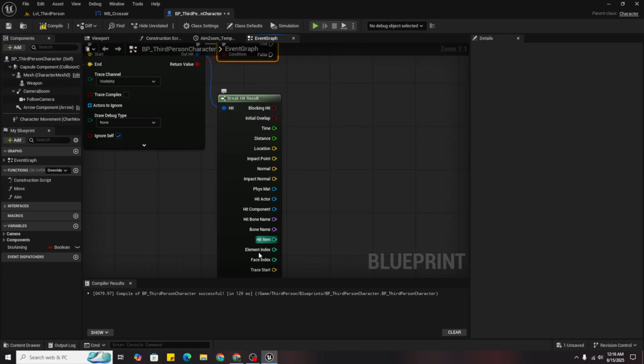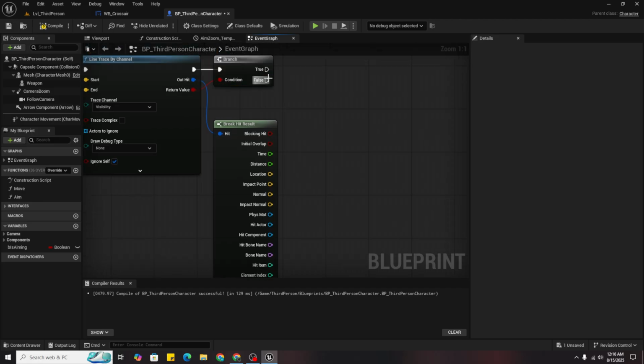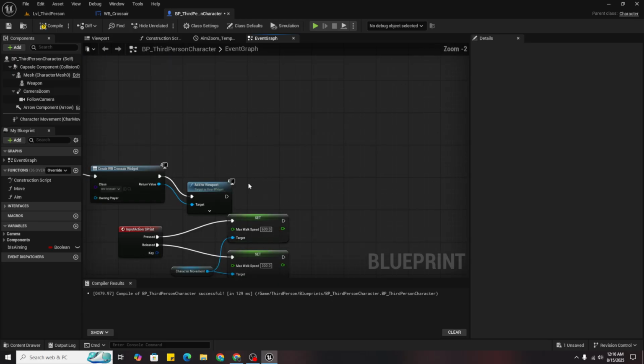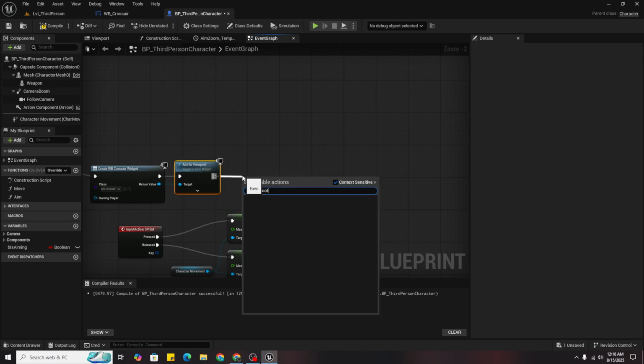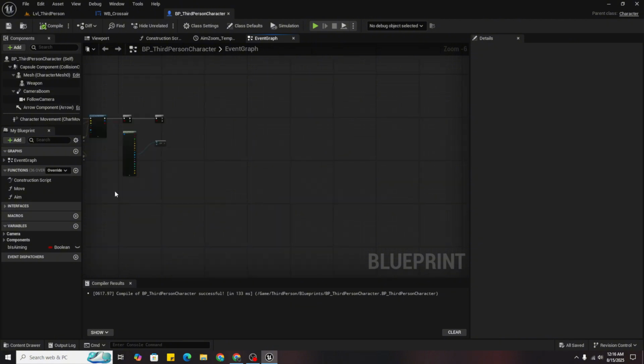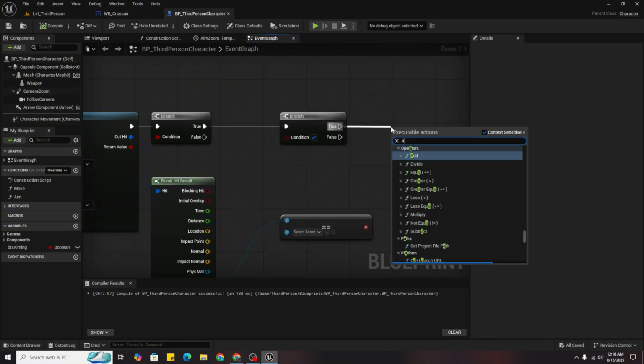Then I will create a new branch and hit actor should be, I didn't set a reference, get actor of class, bp, I didn't create the enemy yet, so never mind. It just applies damage, so apply damage.